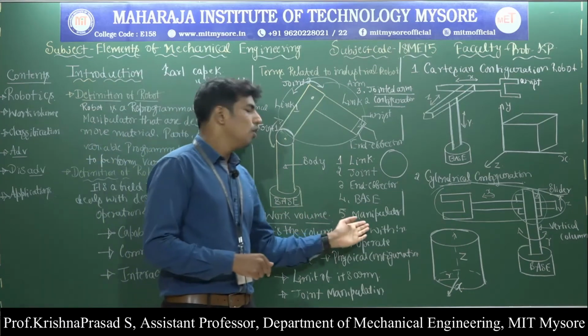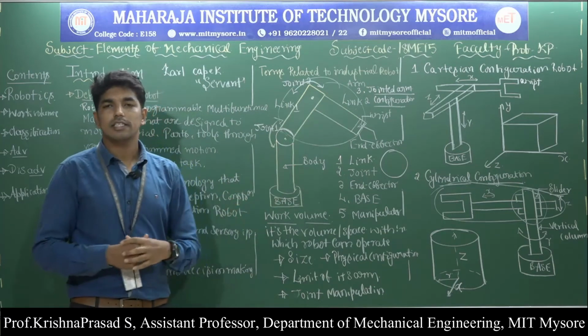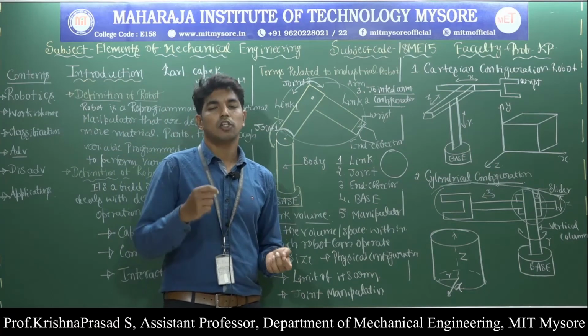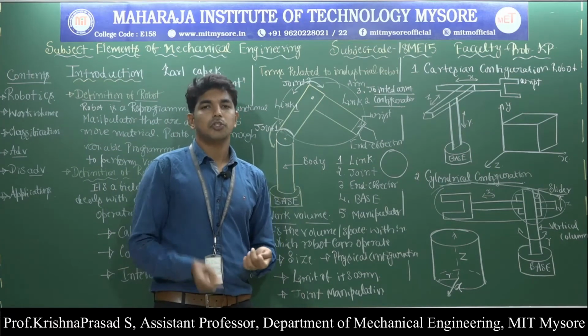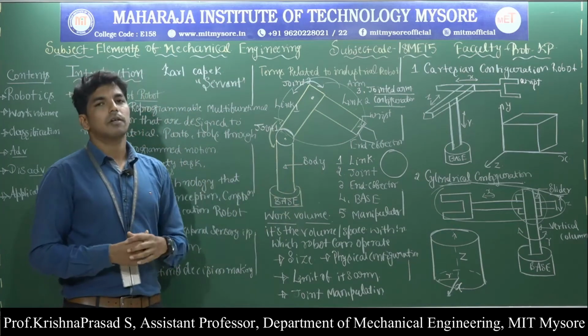Then a very important one: what is meant by the manipulator? The body, arm and wrist together are called the manipulator, designed to move material, parts and tools through variable programmed motion without direct human contact. So this is called the jointed arm configuration.